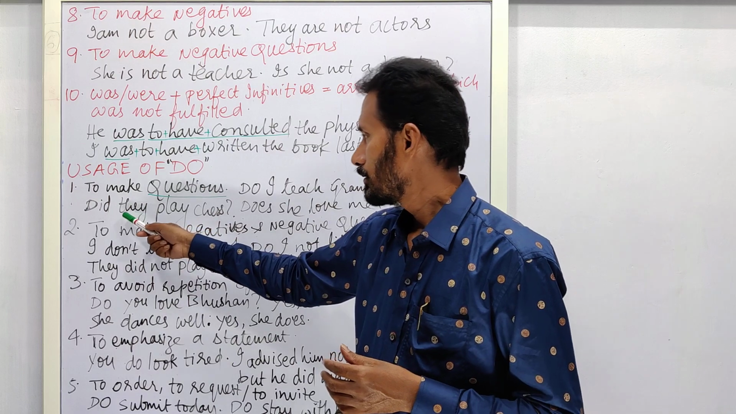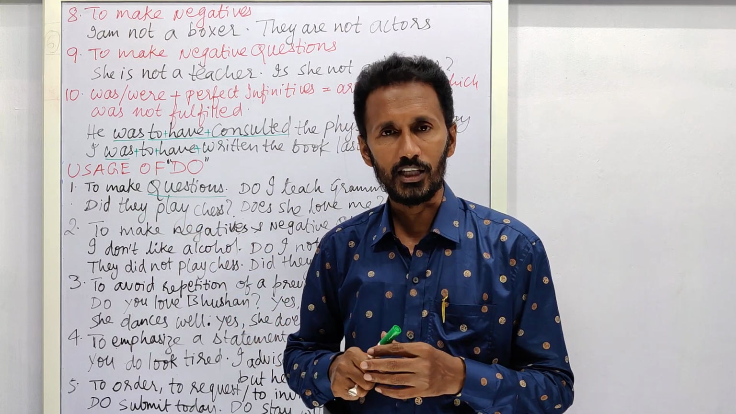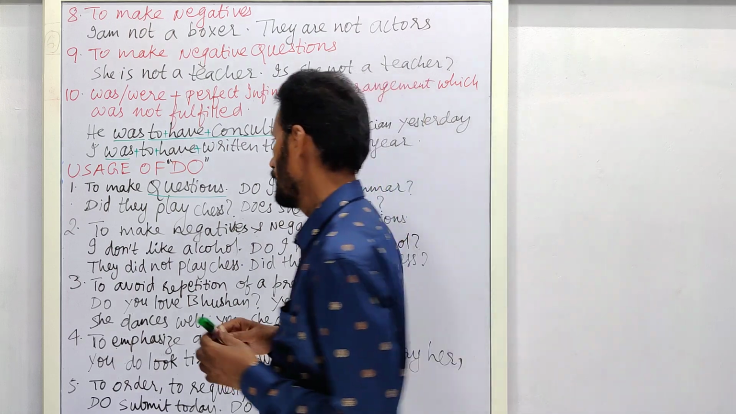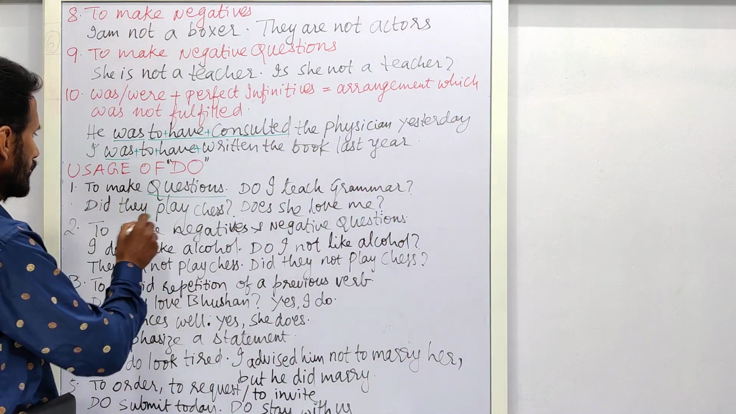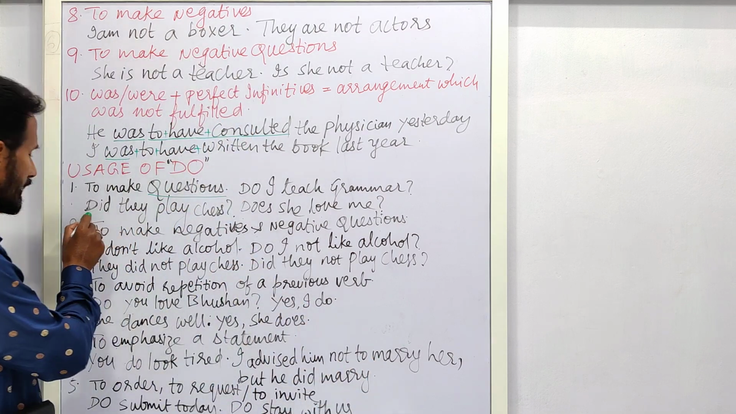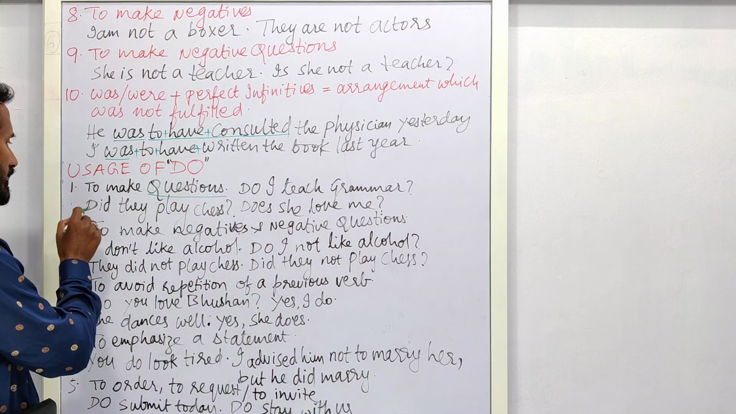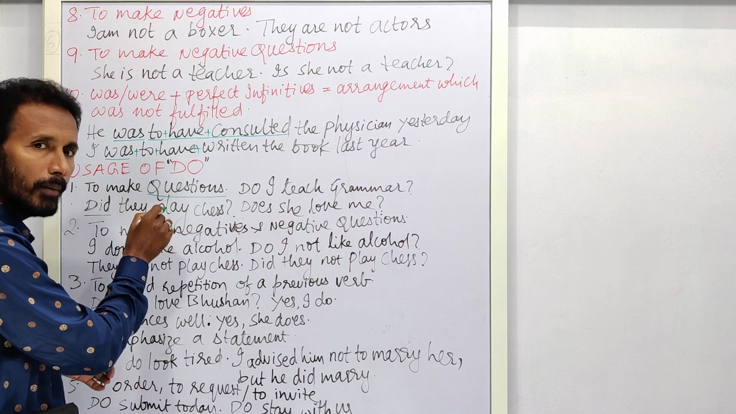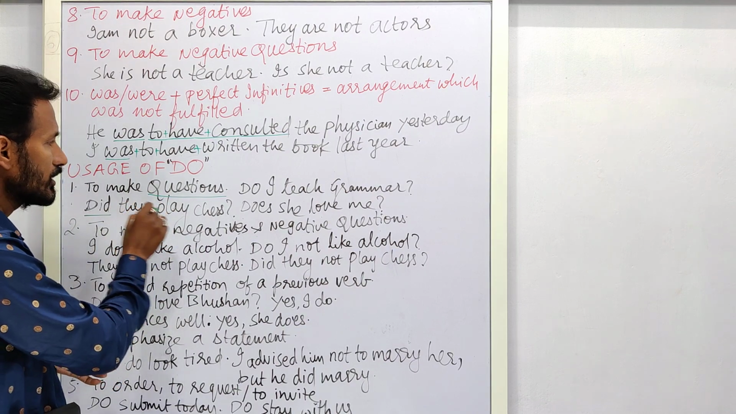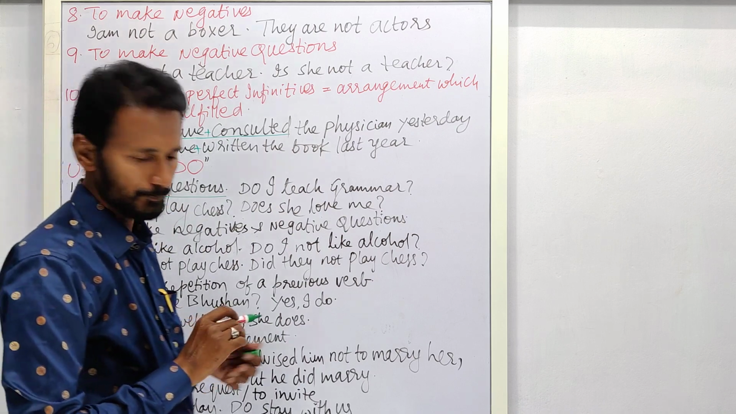Next, they play chess is the statement actually. It is a declarative sentence or an assertive sentence. So, they played chess. So for that, did they play? This did indicates that this verb form was used in the past tense in the statement. So they played chess. Did they play chess?